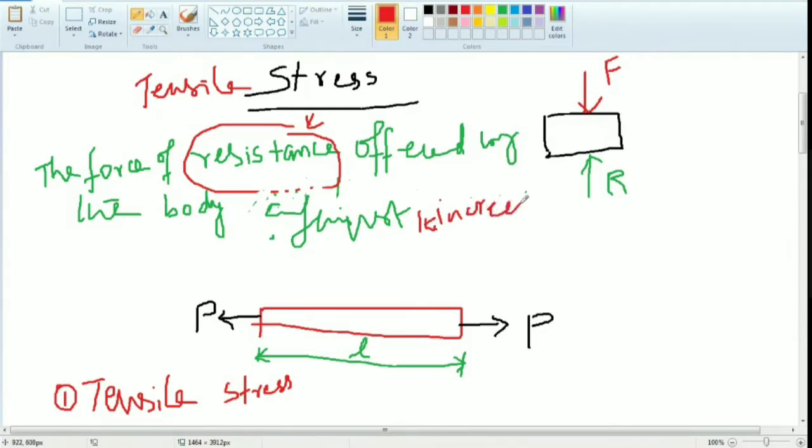You understand what I'm telling you? Yes, sir. So what is the definition of tensile stress? The force of resistance offered by the body against the increase in length. Because the pen is not allowed to increase the length, the pen resists that one. So that is called stress, tensile stress. The deformation is nothing but increase in length for tensile stress.